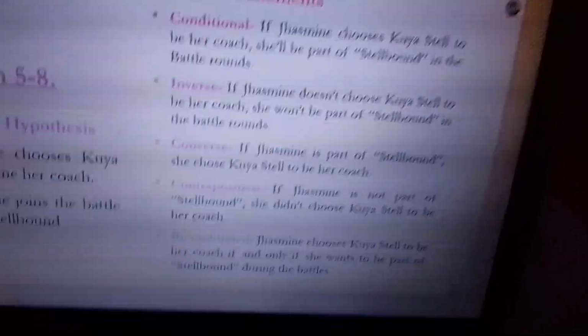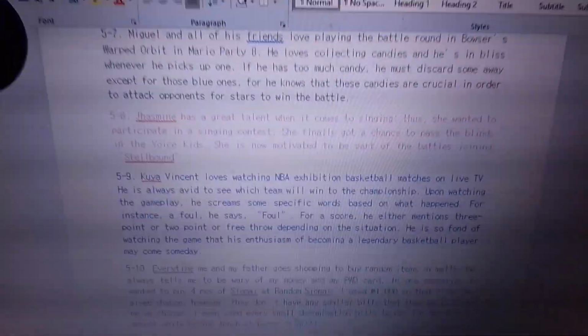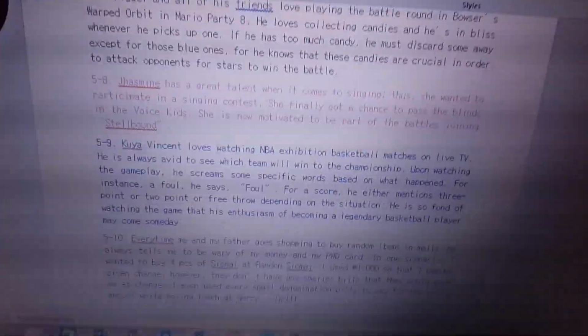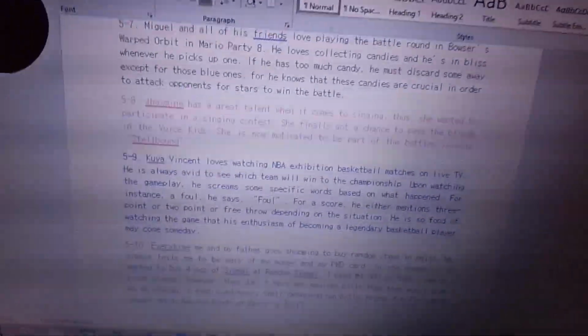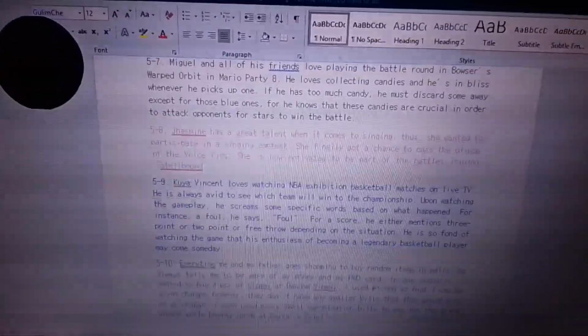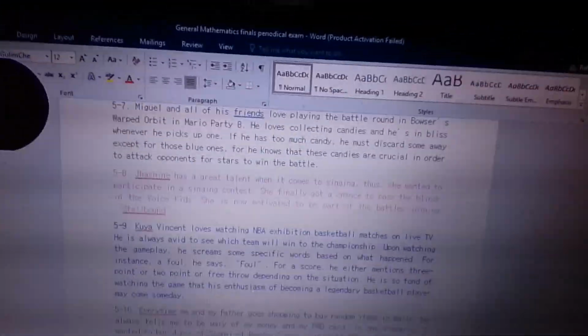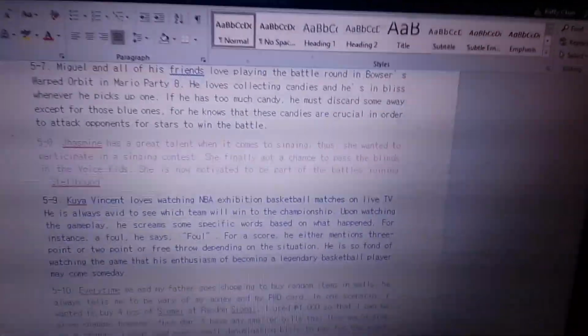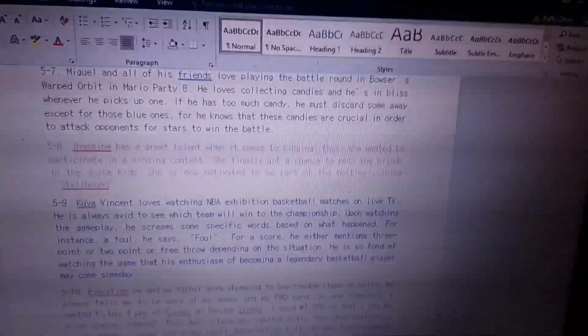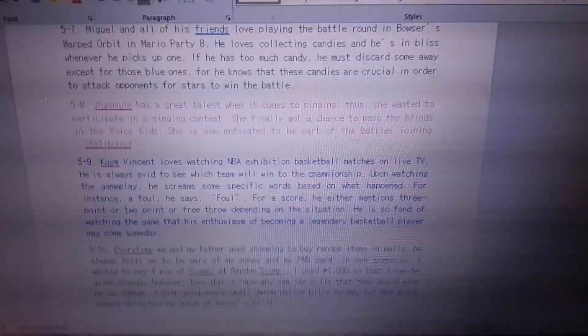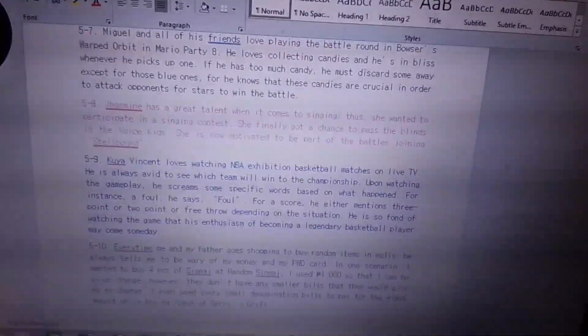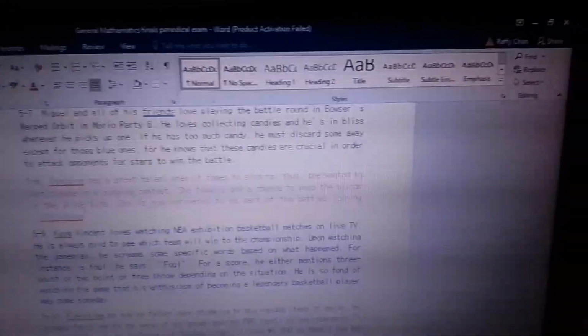2 more to go. Kuya Vincent loves watching NBA exhibition basketball matches on live TV. He is always avid to see which team will win the championship. Upon watching the gameplay, he screams some specific words based on what happened. For instance, if there's a foul, he says foul. For score, he either mentions 3-point or 2-point or free throw depending on the situation.